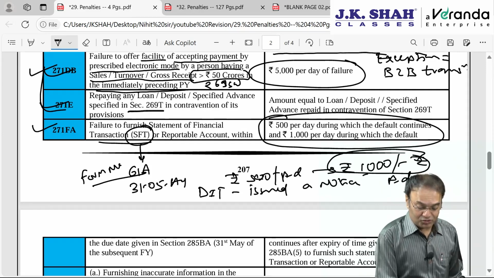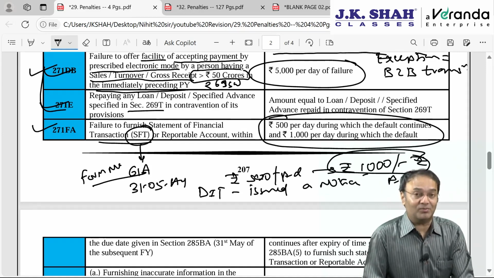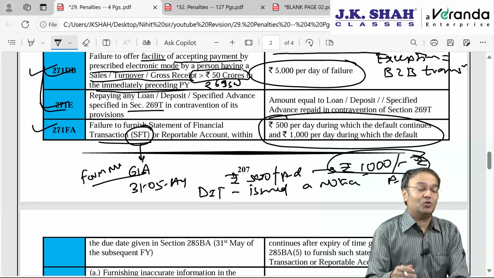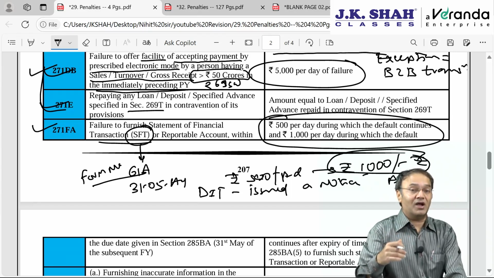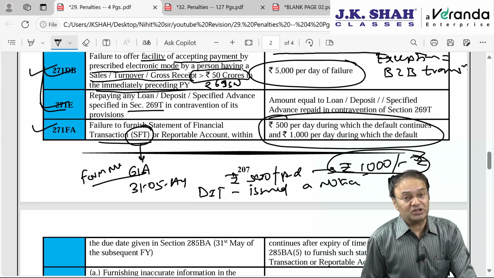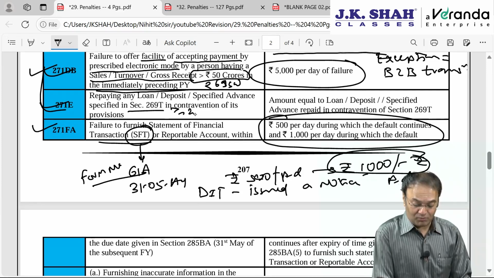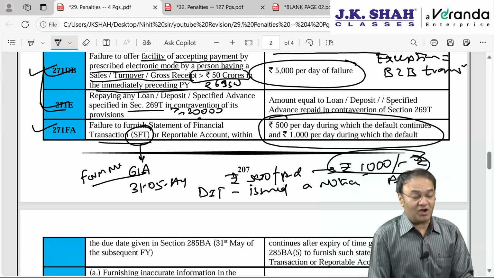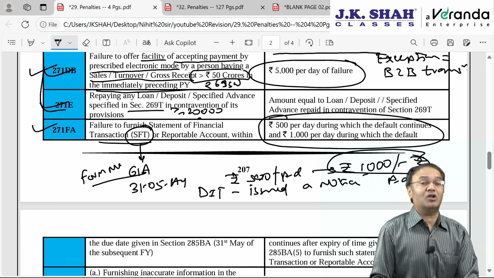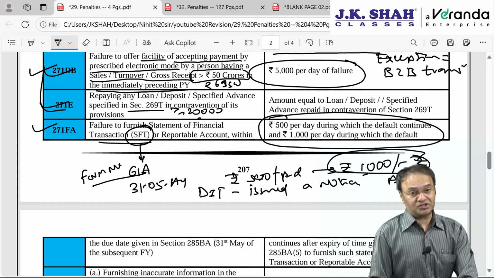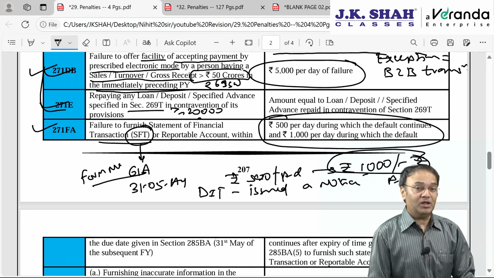We missed out 269T which we are done with in that chapter. This is in connection with the same loan transaction. Loan or advance, specified advance or deposit is repaid along with interest, exceeding or equal to 20,000 or more, otherwise than by way of account payee cheque, account payee draft or electronic clearing service, then person who is repaying the loan will be penalized.